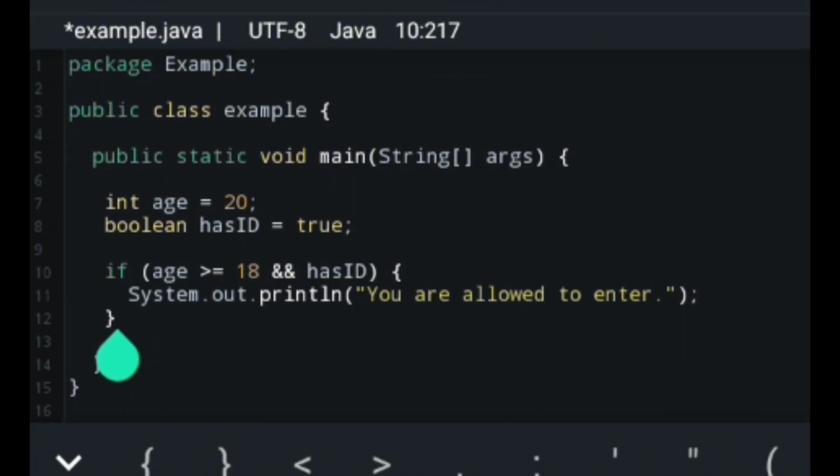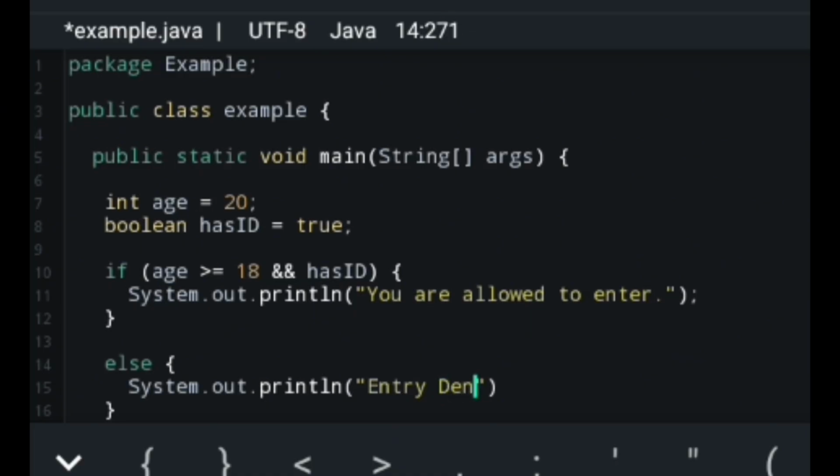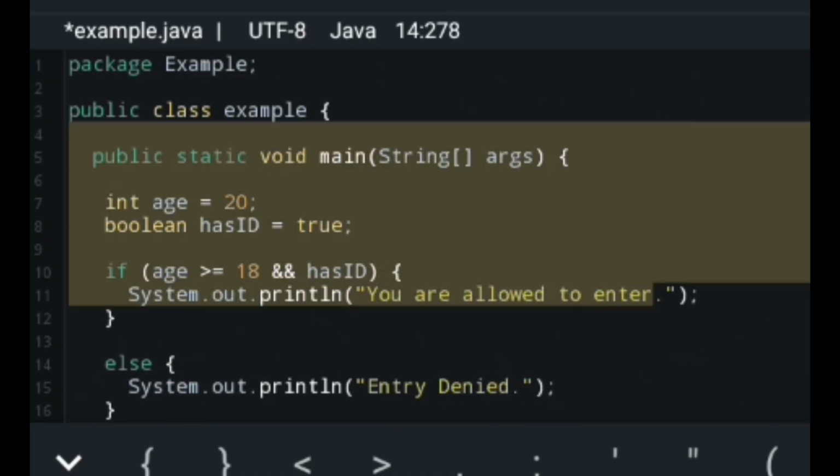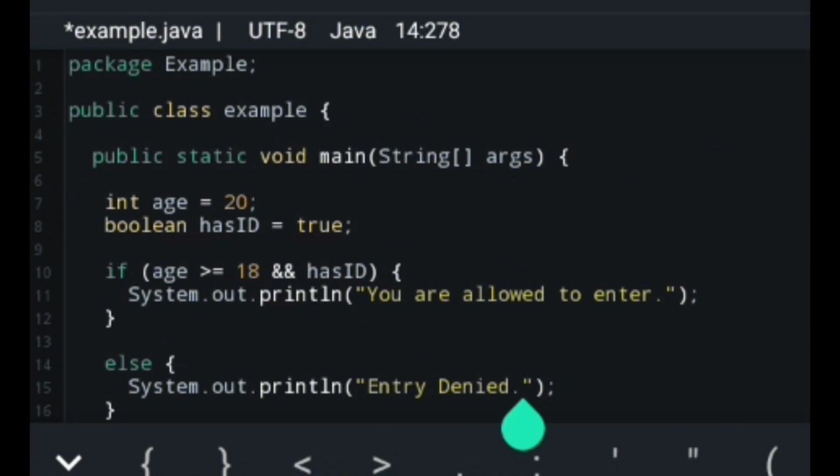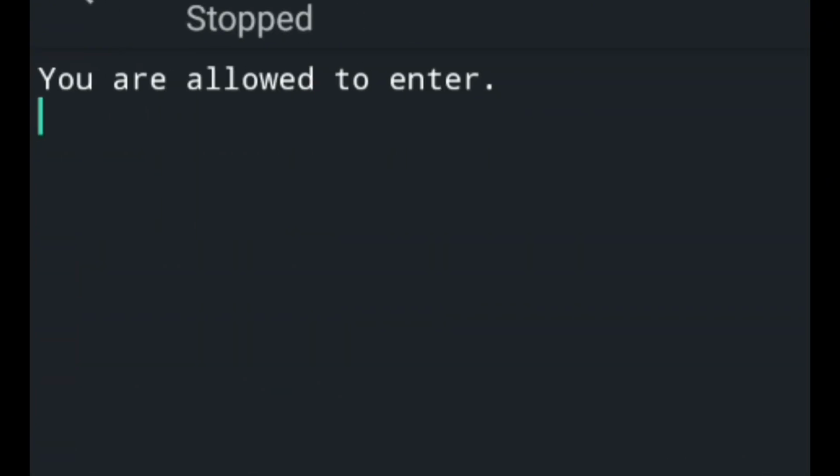Now, if we use the else statement, then this would be printed as your entry has been denied. There we go, entry denied. Now let's check if our variables are correct. You are allowed to enter.